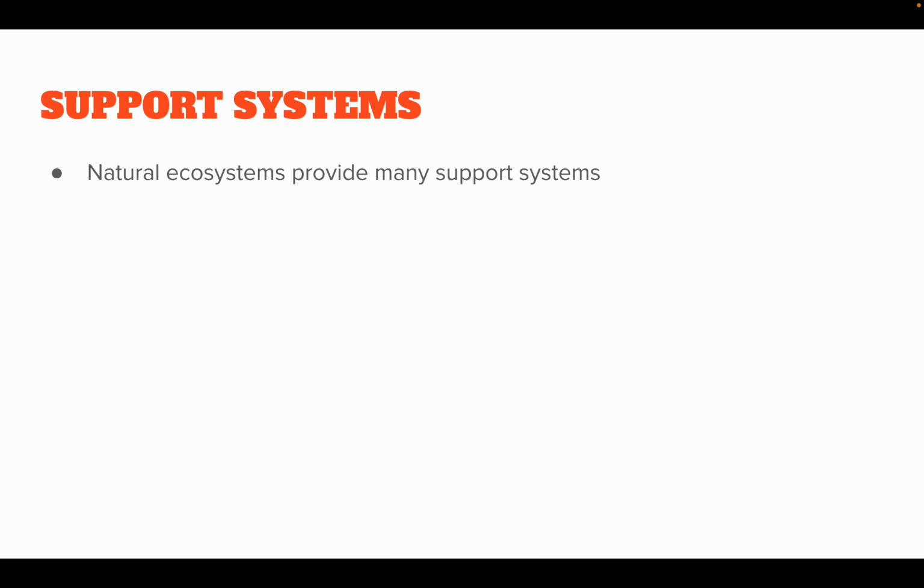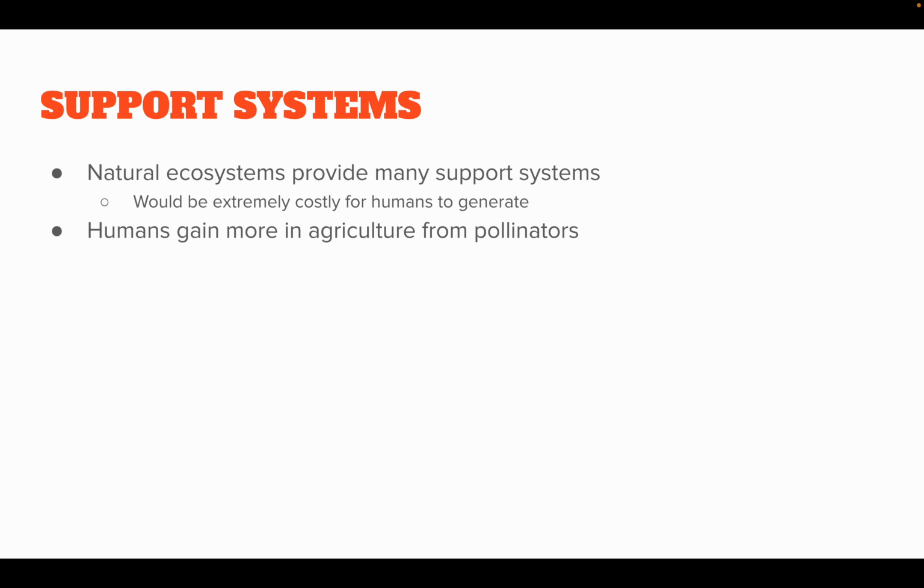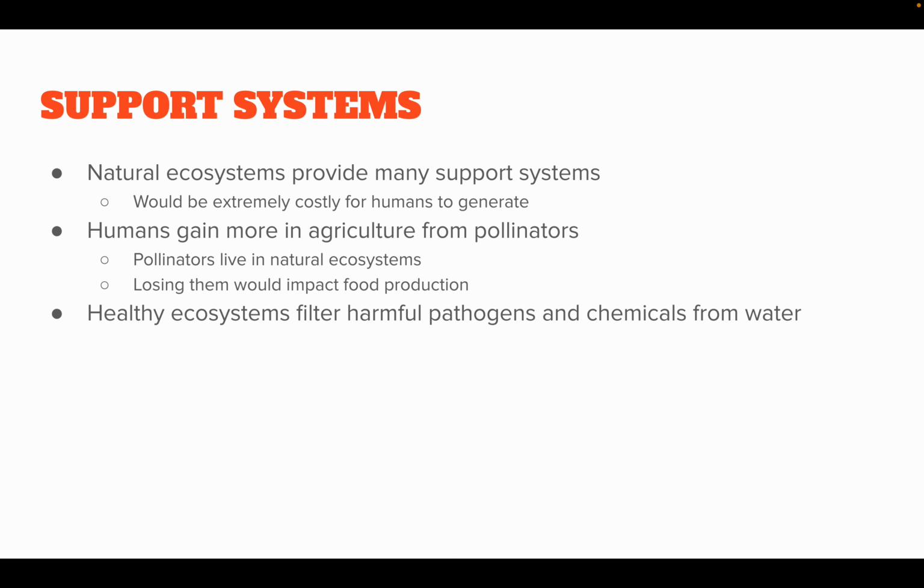Now, as support systems, natural ecosystems provide many different support systems, and it would be extremely costly for humans to try and generate or replicate these different systems that are just there naturally in nature. Humans gain more in agriculture from pollinators. Pollinators live in these natural ecosystems. Losing them would impact food production immensely. We would have to somehow manually pollinate all these different crops throughout the world. It'd be a large expenditure of energy and resources, and the cost would be exponential with every year because we, again, have a growing population.